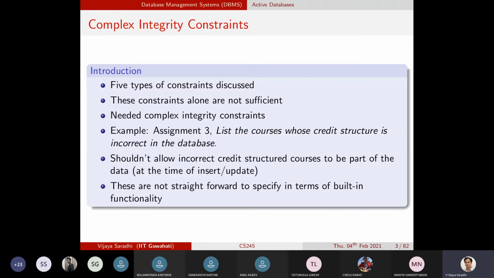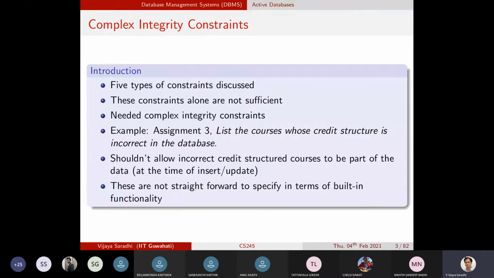Not only at the time of insertion, but at the time of updation as well, these things must be honored. At all points in time, this credit structure must be honored, and that is part of the integrity constraints of the data with respect to the courses.